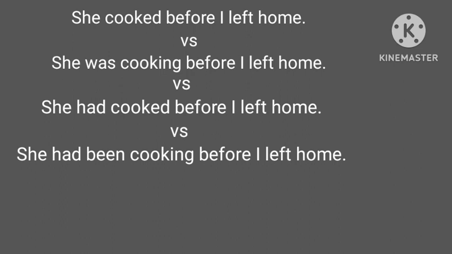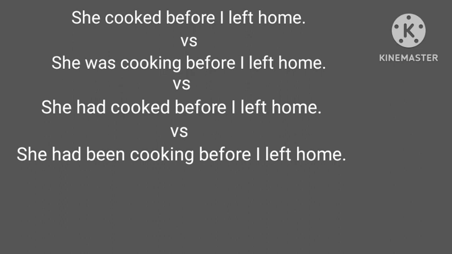Why wasn't she answering the call? Then my son would say, she was cooking before I left home. It means she was cooking from 8:30. She was busy cooking during that time period. Okay, she was cooking between 8:30 and 9. She was busy cooking. That's why she did not pick up the call.